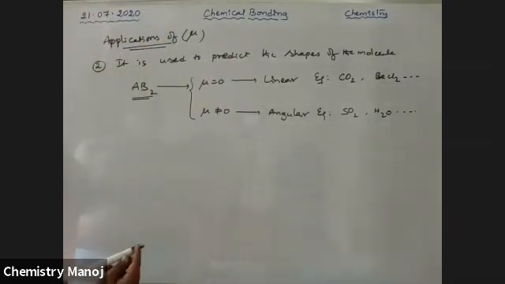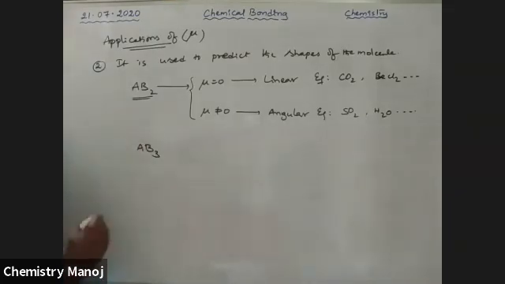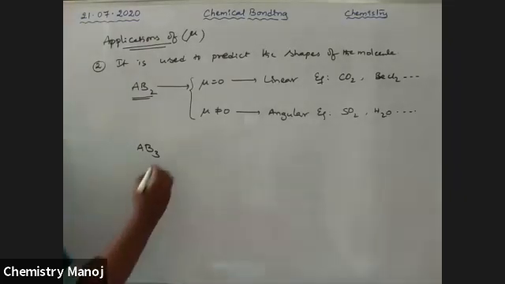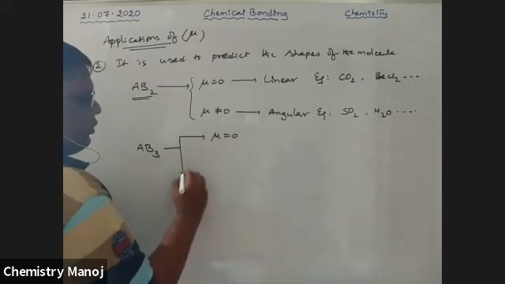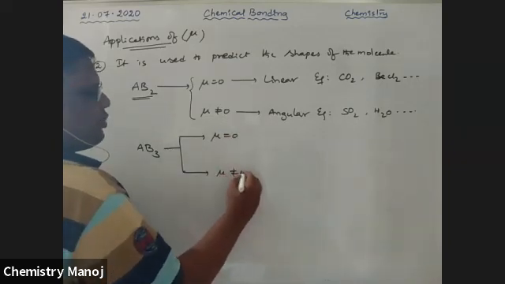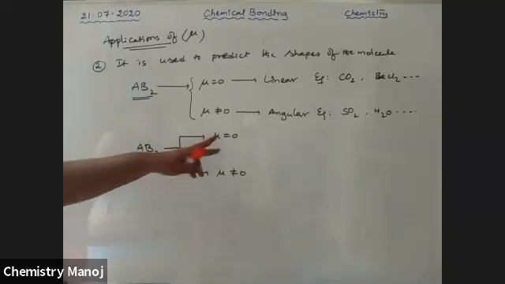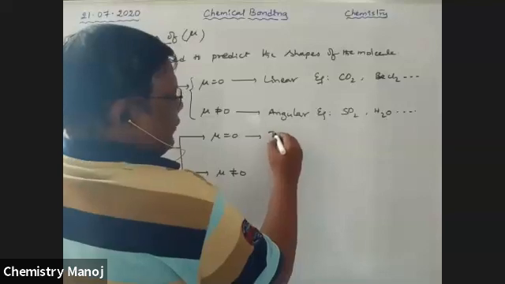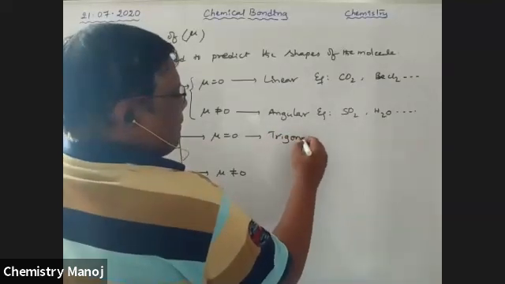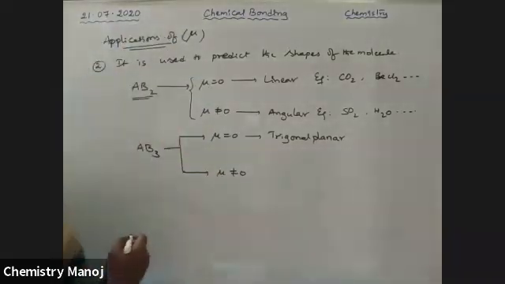Next one, if a molecule is AB3 type, here also mu may be equal to 0 or mu may not be equal to 0. For an AB3 type molecule, if mu is equal to 0, the molecule has a trigonal planar shape.